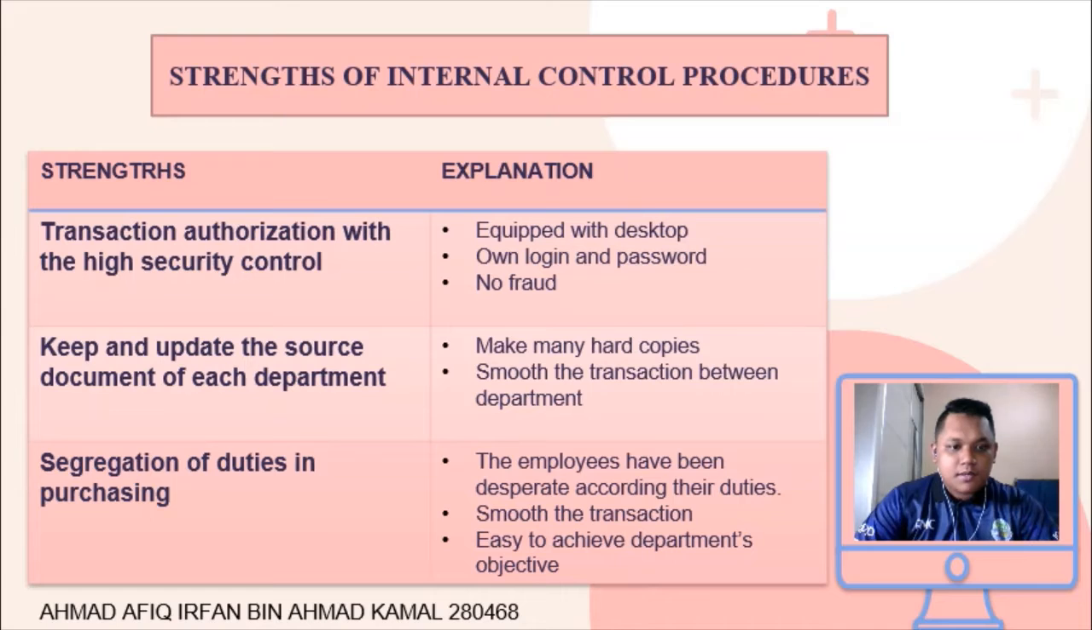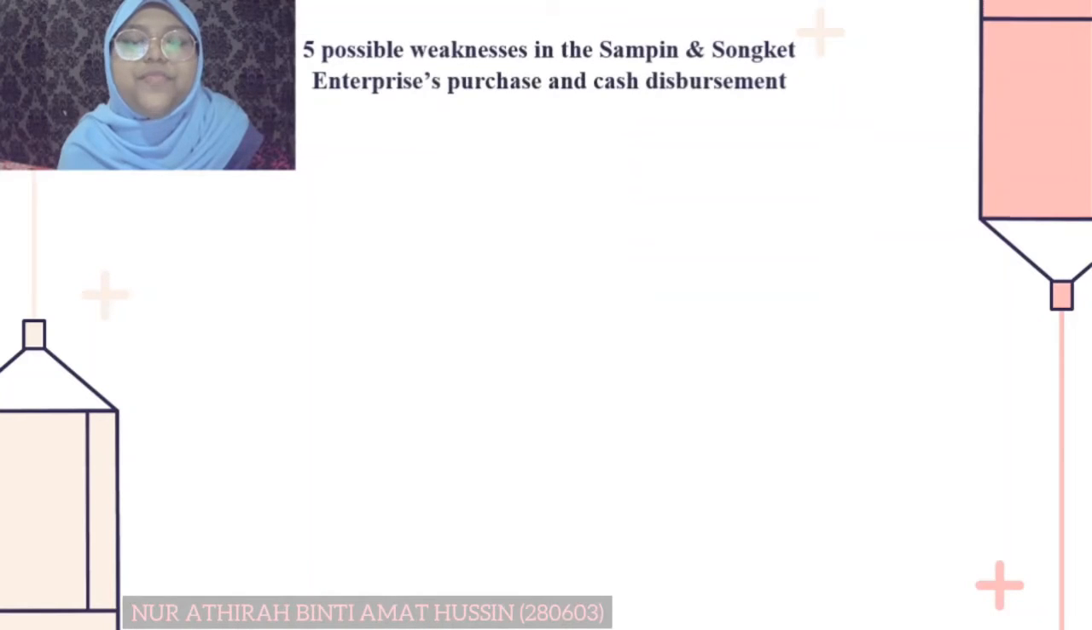Next is keep and update the source document of each department. All staff make many hard copy, so the benefit is it will smooth the transition between departments. And lastly is segregation of duties in purchasing. The employees have been displayed according to their duties, so the benefit is it will smooth the transition and also easy to achieve department objective. 5 possible weaknesses in the Sampian and Songket Enterprise purchase and cash disbursement.